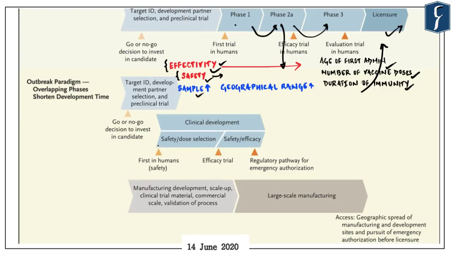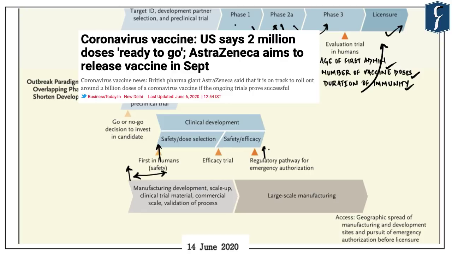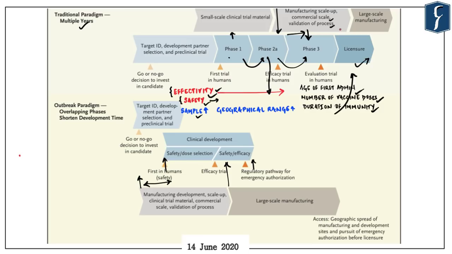Even before the first trials in humans began, manufacturing scale up occurred well before that because everyone anticipated the kind of scale the COVID 19 is going to be. And even before it enters into phase 3 trial, large scale manufacturing would have started. We want to minimize this time gap because if the countries and the companies wait for the phase 3 trial to end and then start the manufacturing on a large scale, it would already be very late.